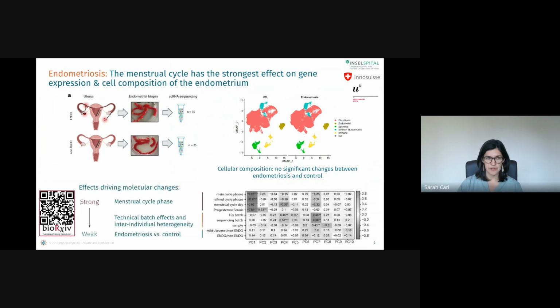To dig into the different sources of variation in this dataset, we performed PCA on suitable counts, and we immediately saw that the strongest variation was being driven by the menstrual cycle phase, which makes sense as it completely remodels the endometrial tissue. We also saw moderate technical effects stemming from both sequencing batch and interpatient heterogeneity. Endometriosis status showed only a weak correlation with some of the more minor PCs. All of this work is currently in our preprint on bioRxiv and hopefully will be published soon.